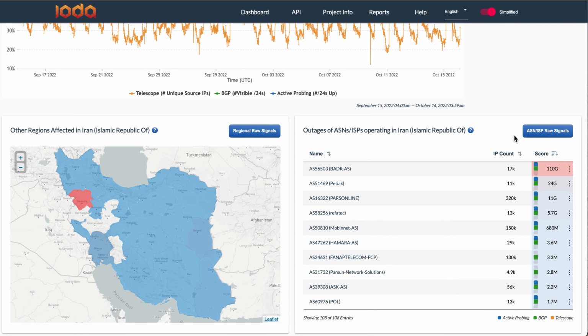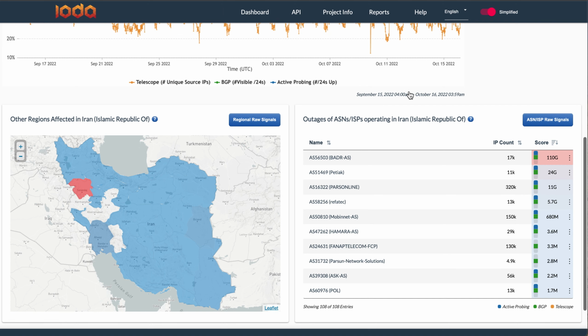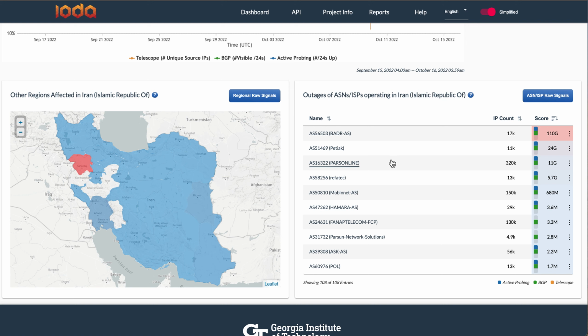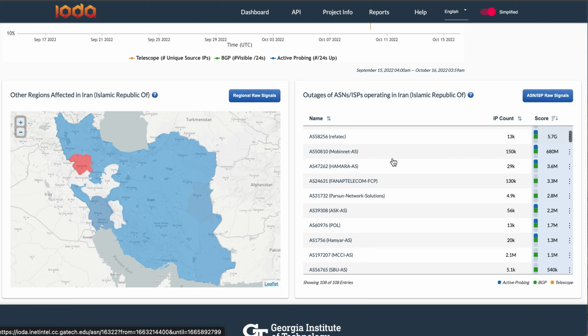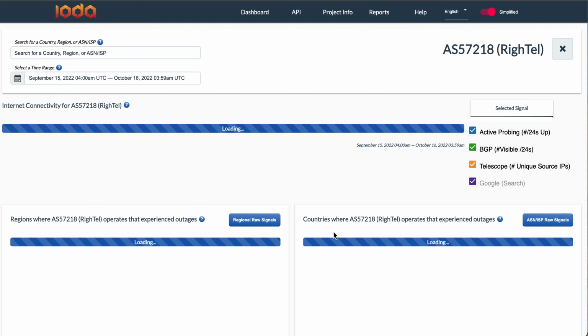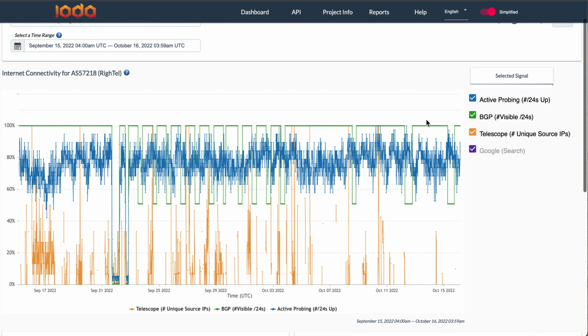We can look for it by scrolling down to the table of Iranian operators that experienced outages during the September to October timeframe that we selected. So scrolling down, we see Ritel right here. So let's click on it. Now we're looking at the connectivity signals at the network level, in this case, Ritel.